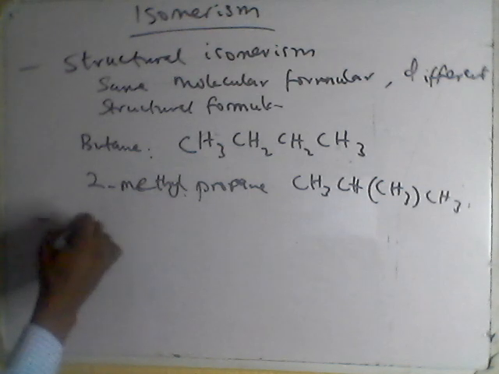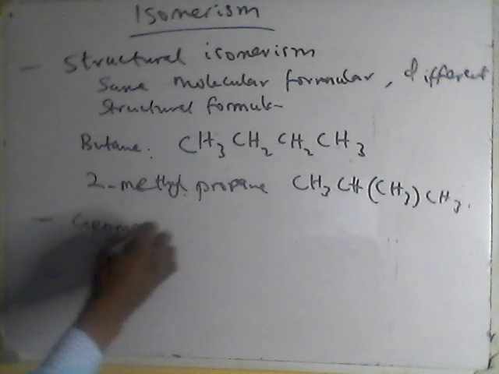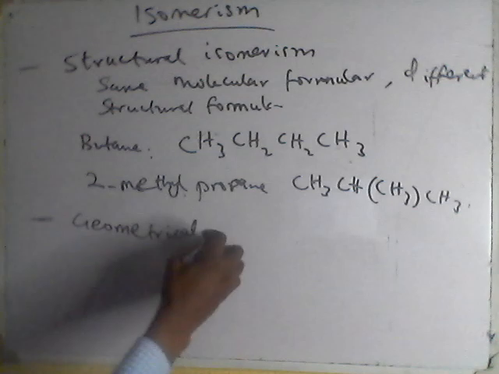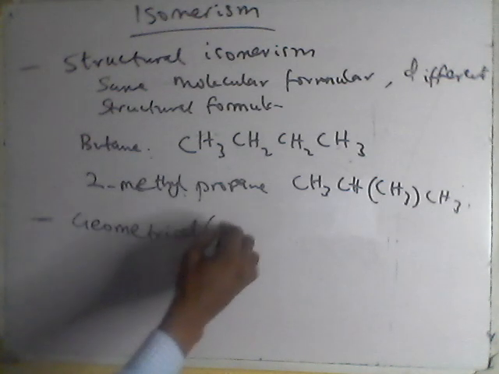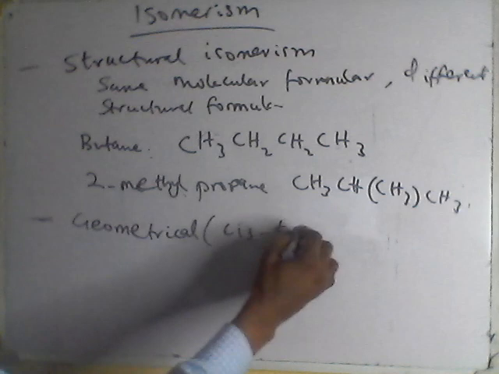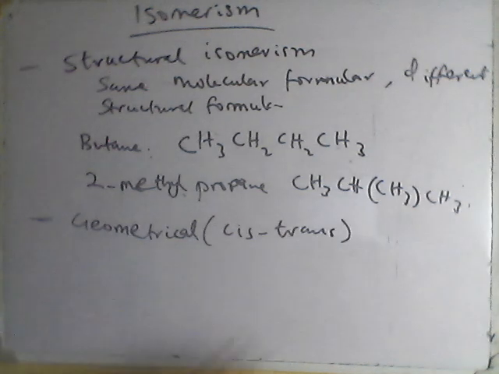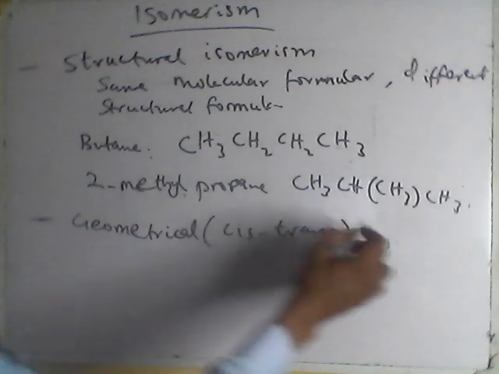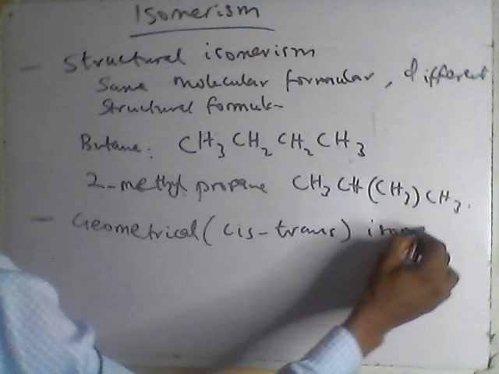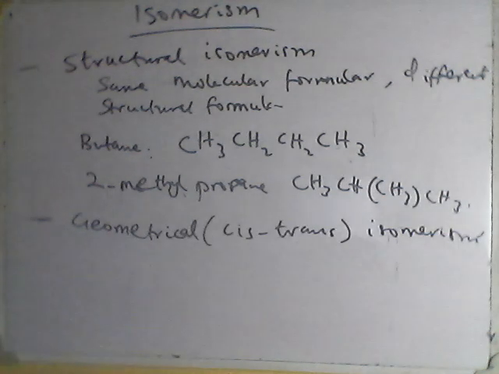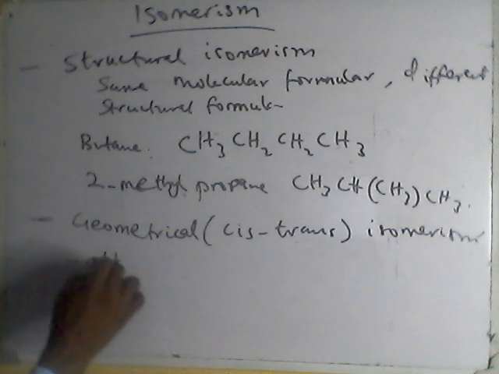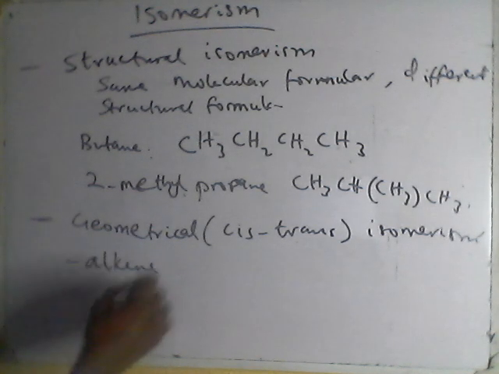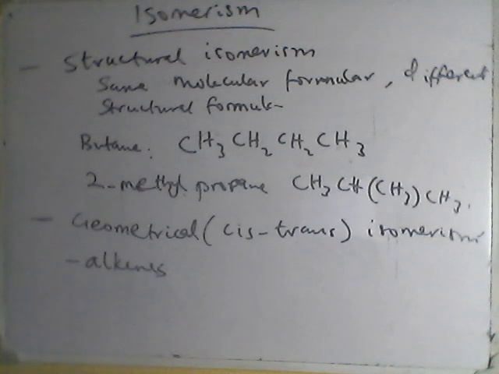I have the geometrical, you can call it cis-trans. So geometrical isomerism is found in compounds like alkenes, with the ENE suffix, due to restricted rotation around the double bond.